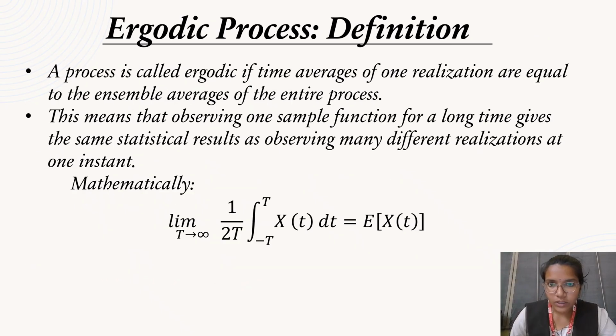Let's now talk about ergodic process. Its definition: a process is ergodic if the time averages of one realization are equal to ensemble averages of the entire process. That means that observing one sample function for a long time gives the same statistical results as observing many different realizations at one instant. Mathematically, limit T tends to infinity, 1 by 2T integral from minus T to T of X of t dt is equal to the expectation of X of t.